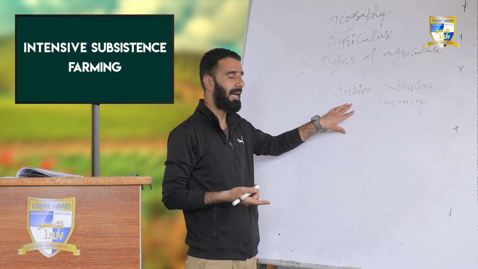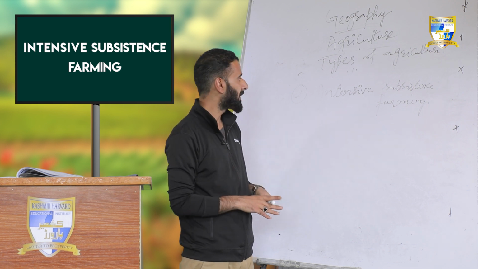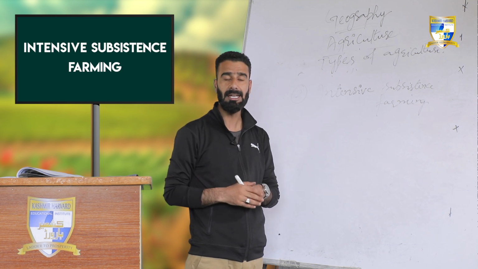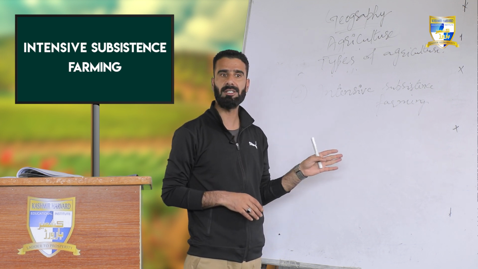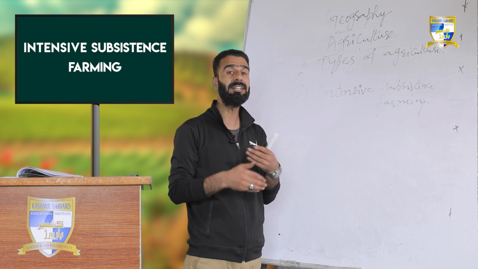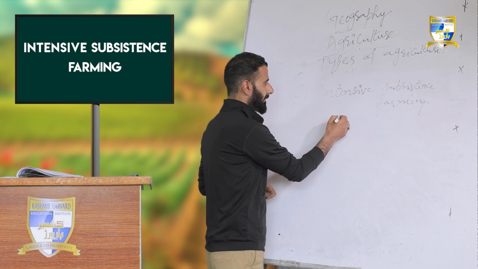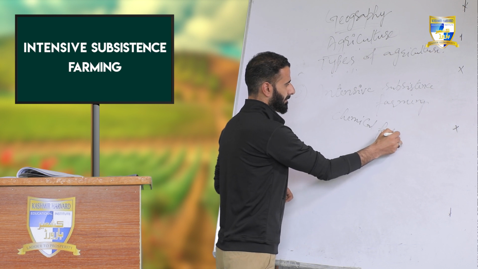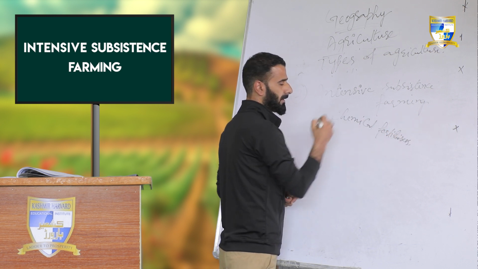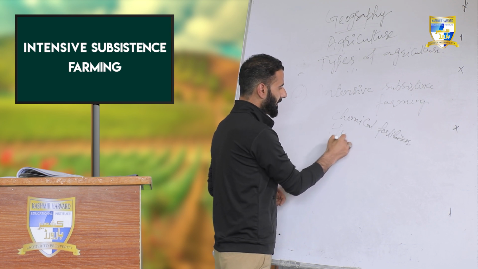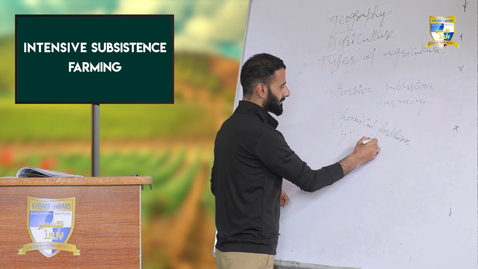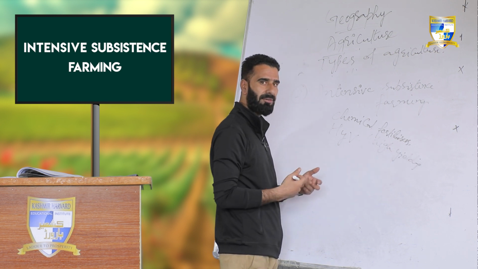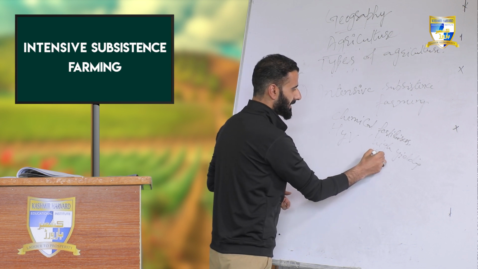So intensive subsistence farming is that type of agricultural activity in which farmers use modern techniques, like chemical fertilizers and HYV, high yielding variety seeds, which are actually genetically modified in industry.